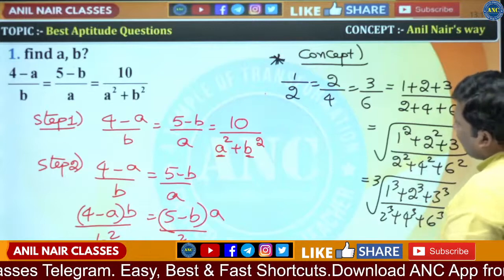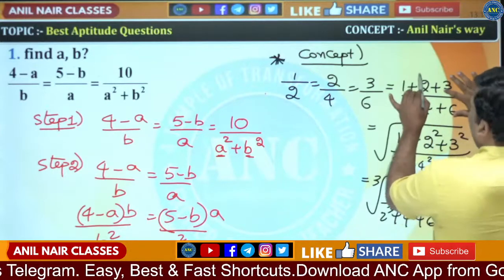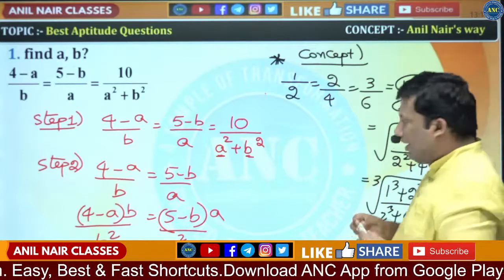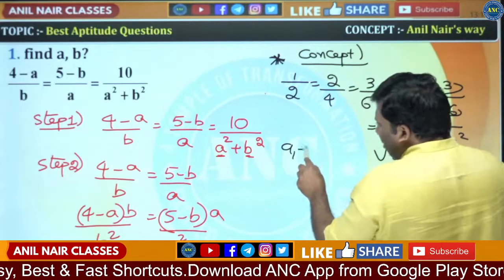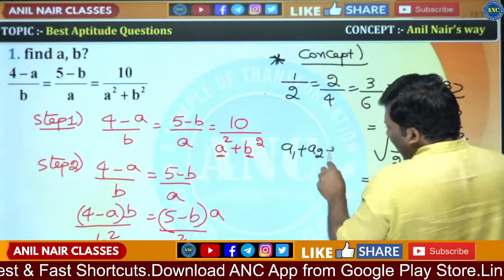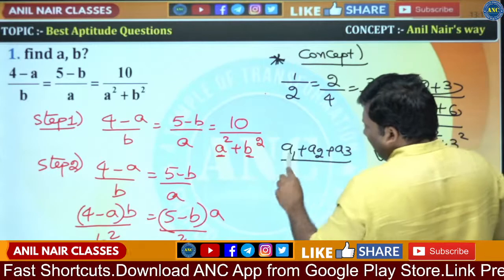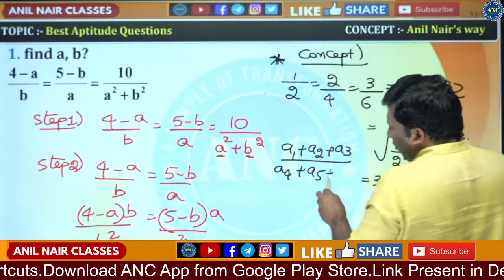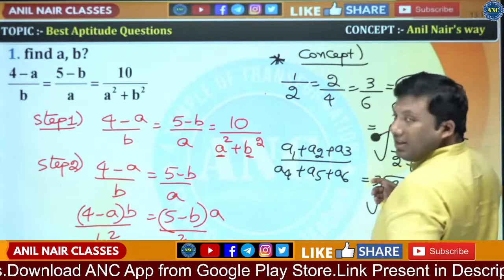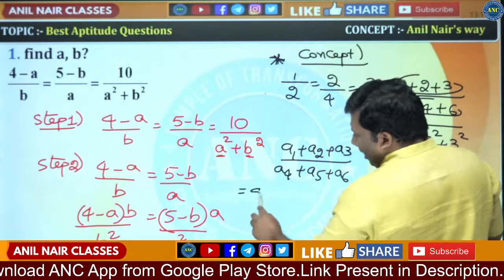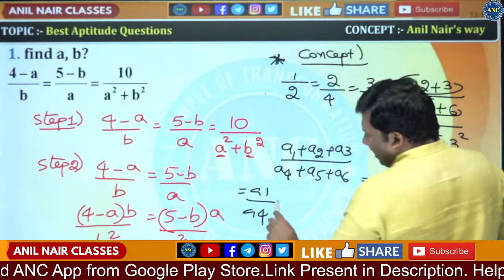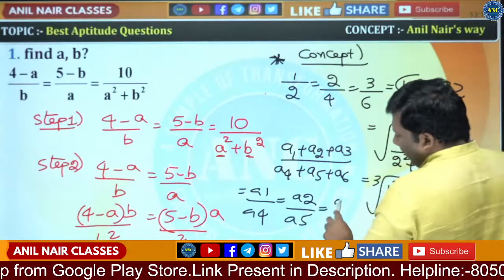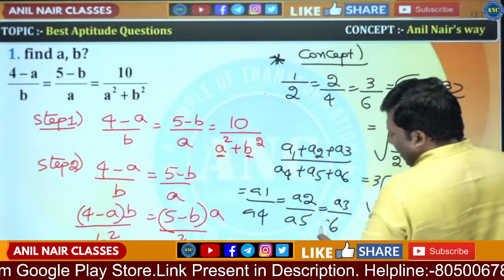That means if you see here 1 plus 2 plus 3, 2 plus 4 plus 6, ideally if a1, a2, a3 are the sides of one triangle, and A4, A5, A6 are the sides of another triangle, the ratio of the corresponding sides A1 by A4 is equivalent to A2 by A5 is equivalent to A3 by A6.